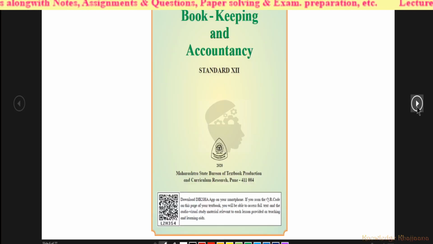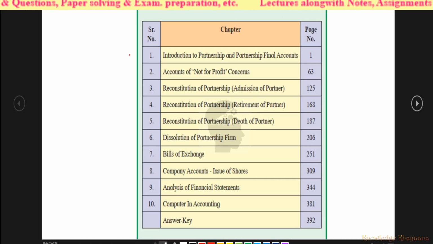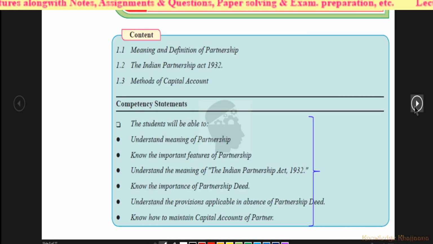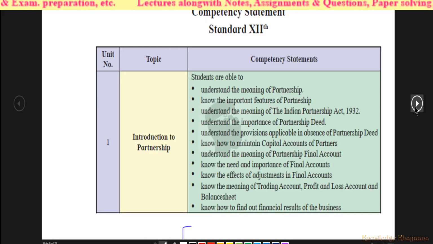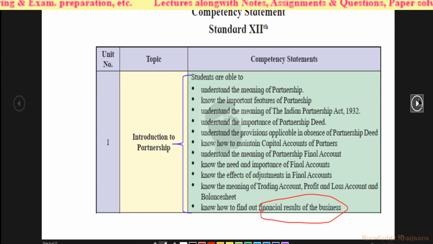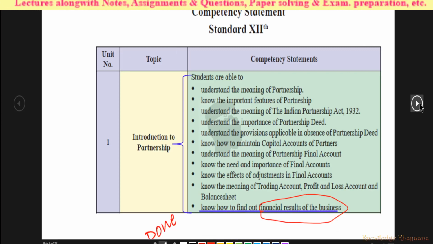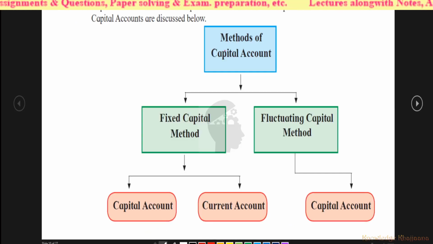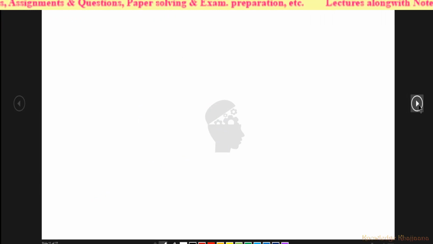We are learning bookkeeping and accountancy standard 12. We are learning lesson number 1, that is introduction to partnership and partnership final accounts. We have completed this much of computation statements already. Now we are doing how to calculate the financial results of the business. And we have learned 2 methods of capital account for maintaining for the partners, that is fixed capital method or fluctuating capital method.